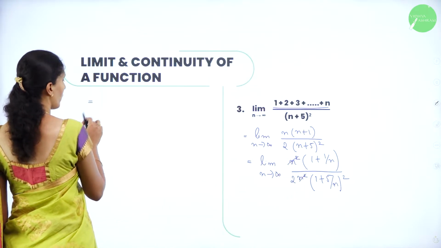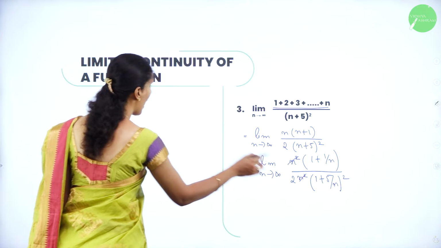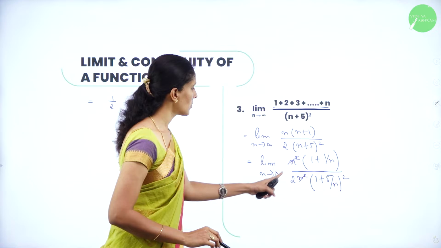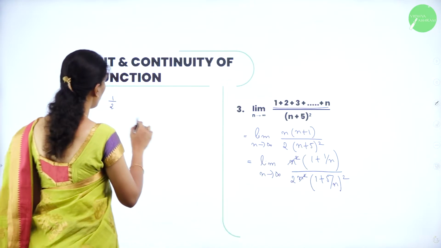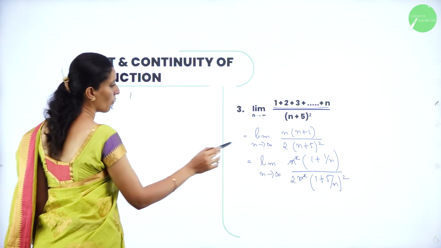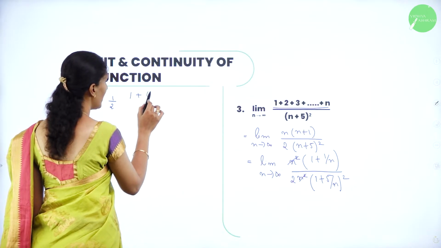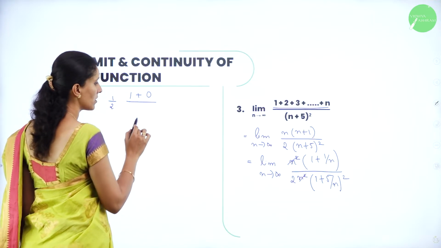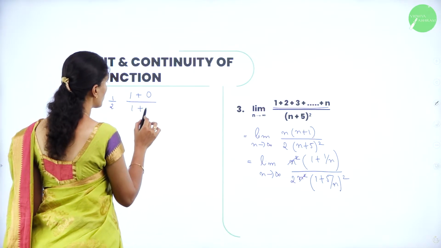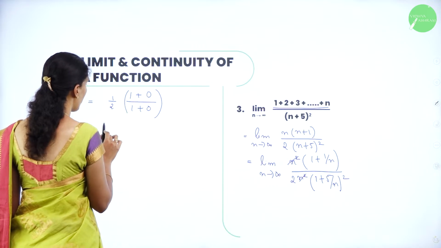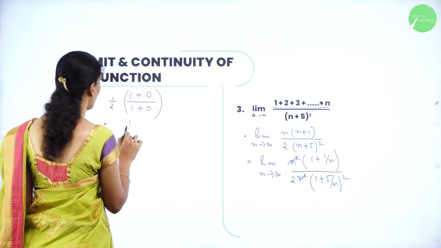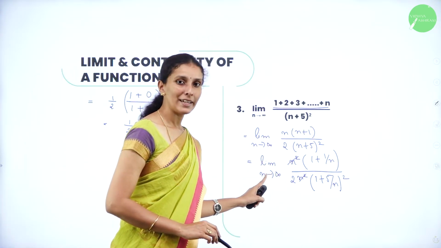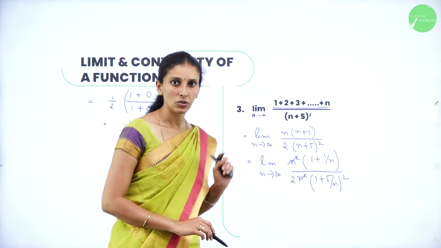Now you are left with applying the limit. So you have half here, that is 1 by 2, which is a constant. Apply the limit as n tends to infinity for the remaining terms. So for 1 it is 1. For 1 by n it is 0, because limit 1 by x as x tends to infinity becomes 0, and therefore it is also 0 here. So the value will be equal to half. So if this is in the form of limit x tends to infinity 1 by x, whose value is equal to 0.